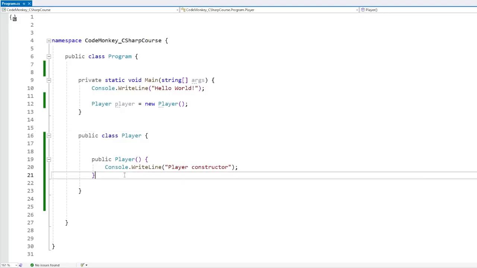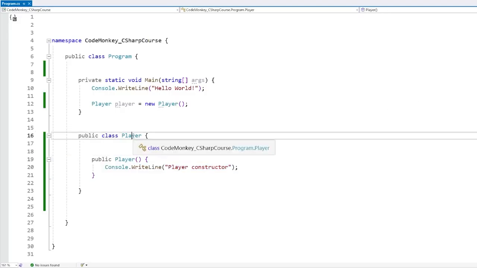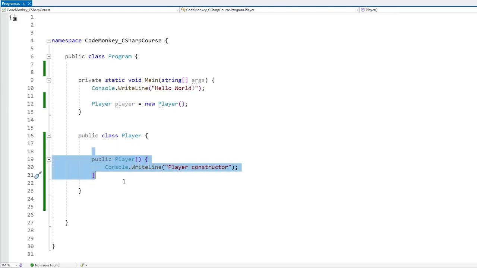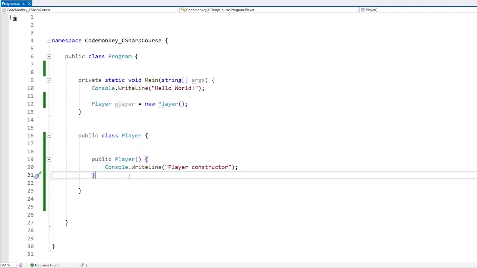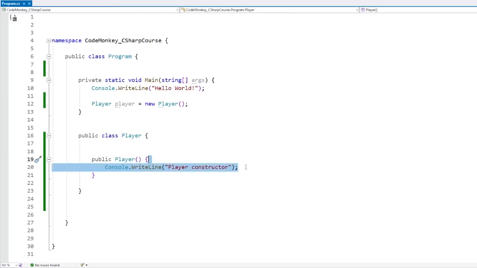Okay, so you're already familiar with the regular constructor. So we have the class and then we have a constructor, and this code is going to run whenever a new object of this type is constructed. So basically before you use this type at all, before you use any functions or fields, before that you can make sure that this code always runs. And static constructors are basically the same thing, but just in a static context.